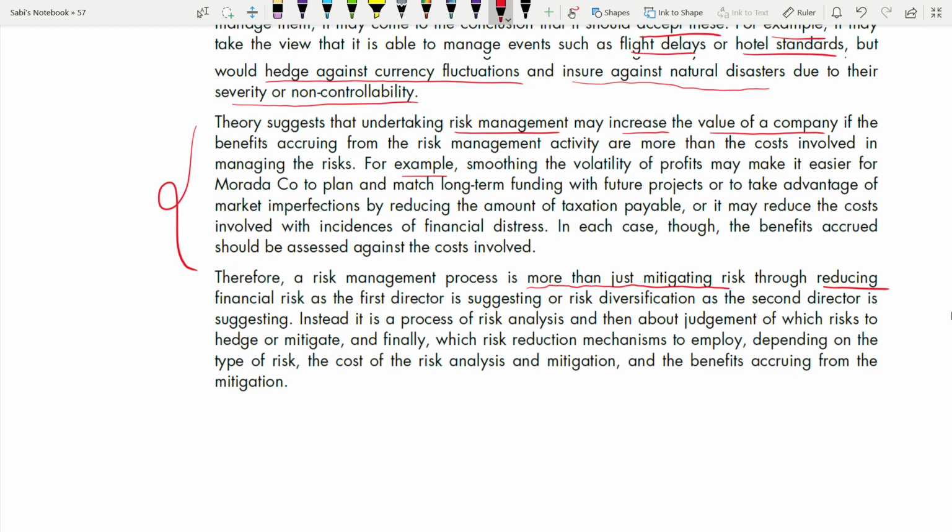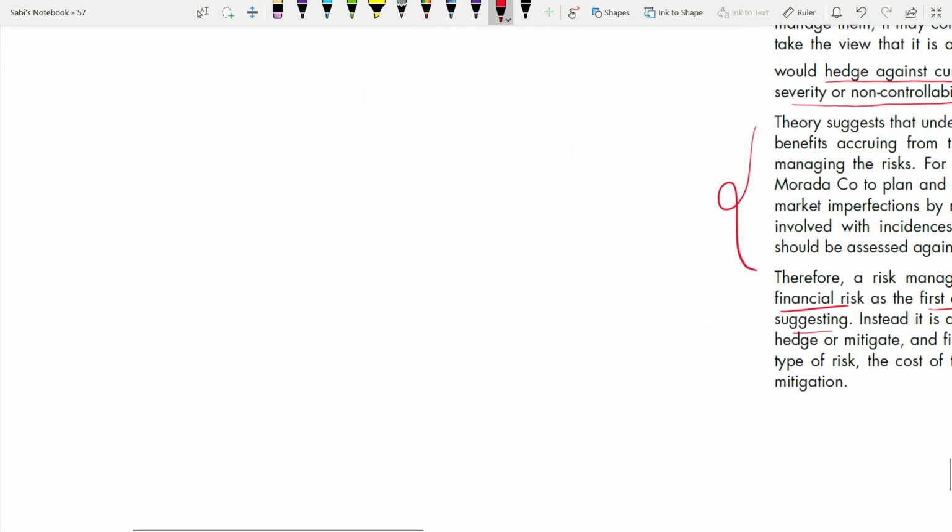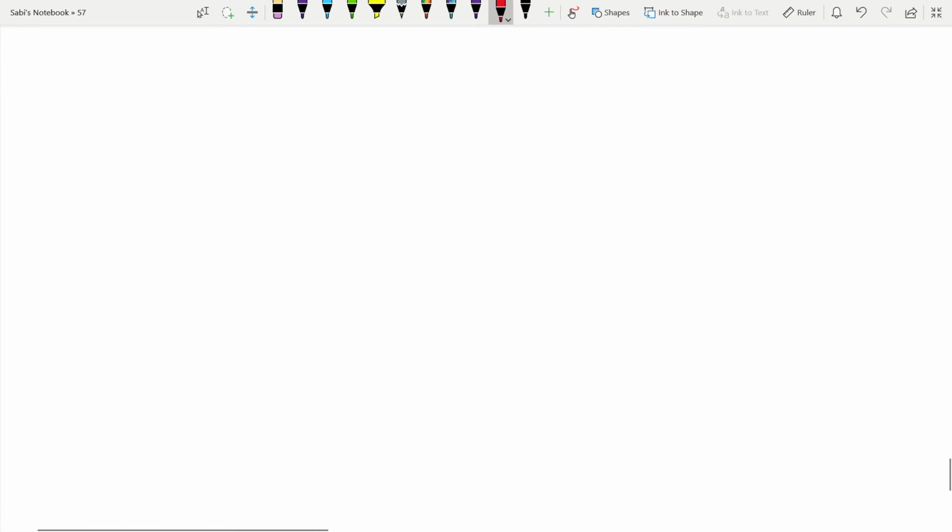Reducing financial risk as the first director is suggesting. You have to talk about all the three directors here. First director, financial risk will reduce because they are reducing debt as such, or risk diversification. Second director is more about risk diversification. Or the risk diversification as the second director is suggesting. When you read the second director also, they have talked about risk diversification. Let me take you to the second director.